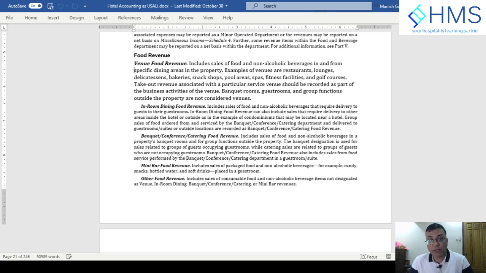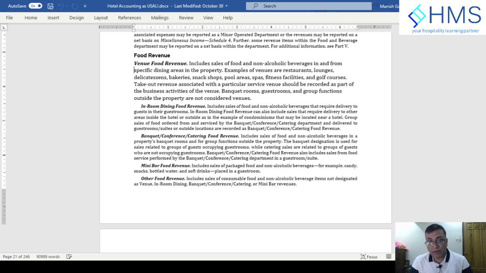Now the venue food revenue usually includes all the food revenue which is sold at the restaurants, lounges, bakeries or snack shops, pool area, fitness facilities, golf courses. So you may have a special service counter in different venues where you are selling the food and beverage items.